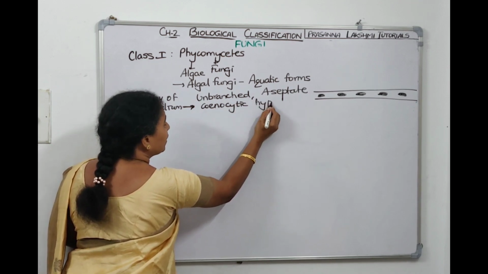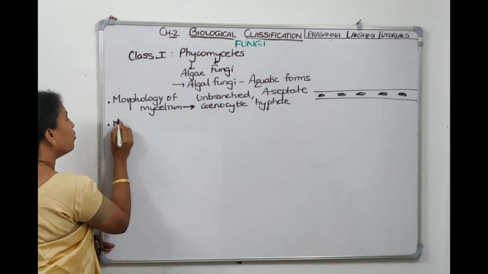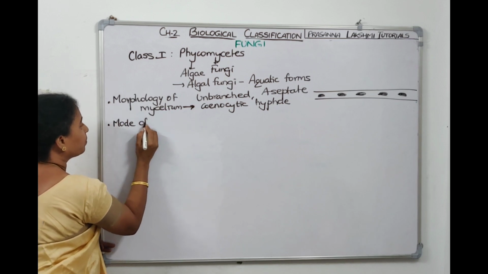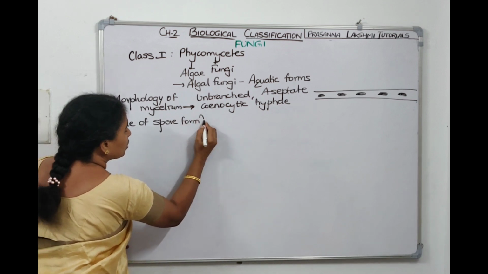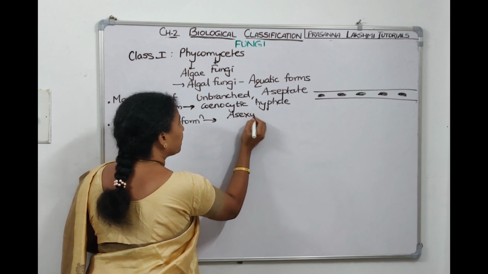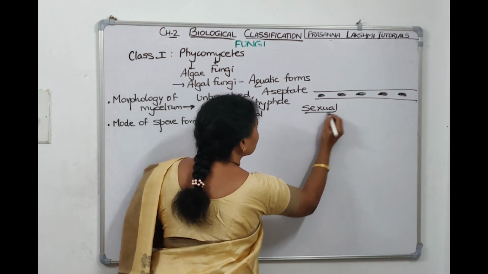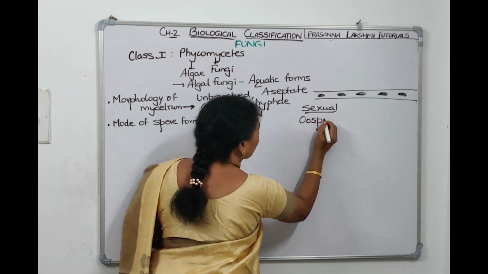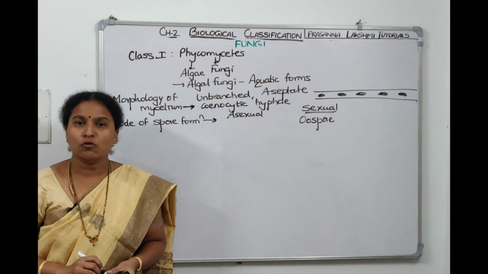Syncytial hyphae, we told. Now, what is the second point we told? The second point we told, mode of spore formation. Now, which type of asexual spore will it form, and which type of sexual spore will it form? Sexual spore is called oospore. The sexual spore formed by Phycomycetes is called oospore.